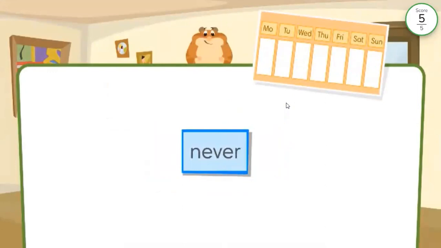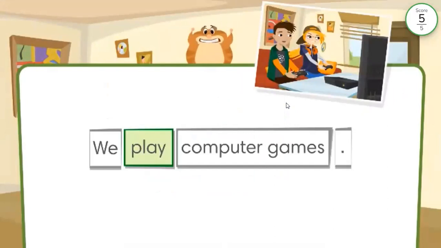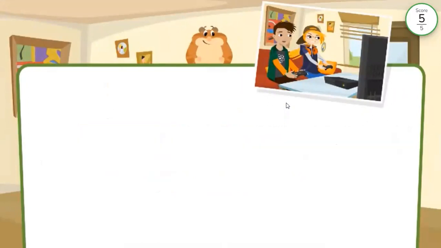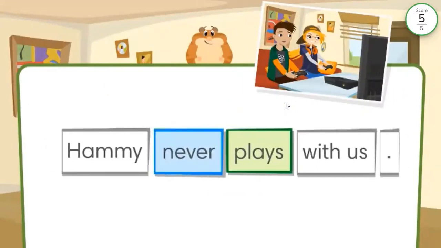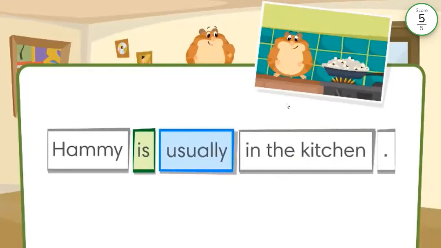Never. We play computer games. We sometimes play computer games. Hammy plays with us. Hammy never plays with us. Hammy is in the kitchen. Hammy is usually in the kitchen. Bye!